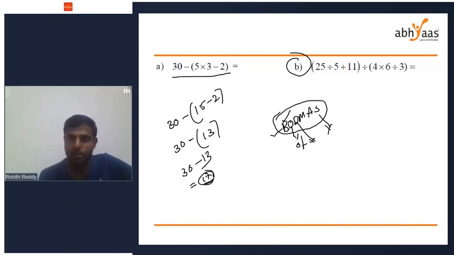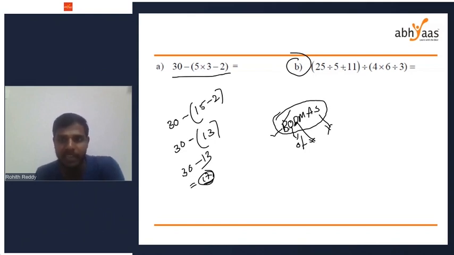Okay, Bhavani got 2. Any more answers? Okay, Bhumi got 2. Joshita got 2. I think now I'm getting the exact answer from each and everyone. Our first priority is to do the things in the bracket, right? So first I'm going to solve this bracket, then this bracket. 25 divided by 5 plus 11. There is a plus and a division. We have to do division first because it is higher priority.